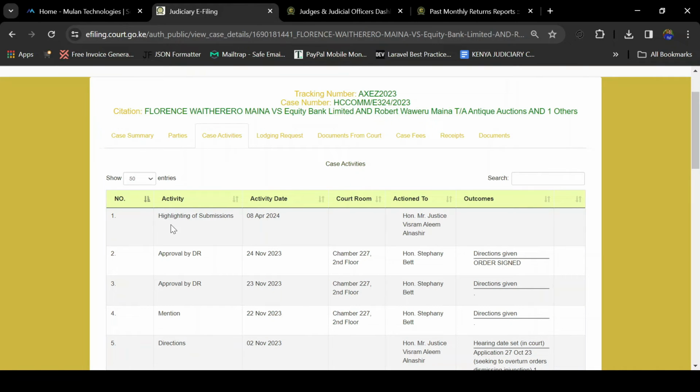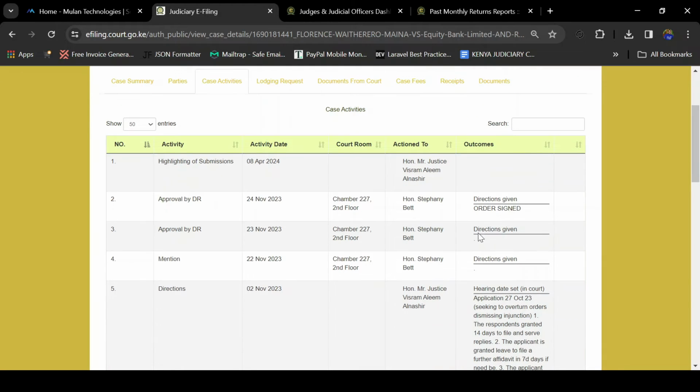The activity name was highlighting of submission. That's where the JO, Honorable Visram Alim Ashil, was involved, and there was no outcome for that activity. So against each activity, you'll be able to see the activity name, the activity date, the courtroom, the action taken, and lastly, the outcome of that activity.